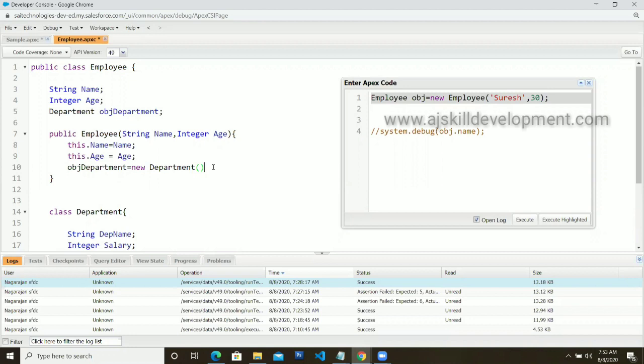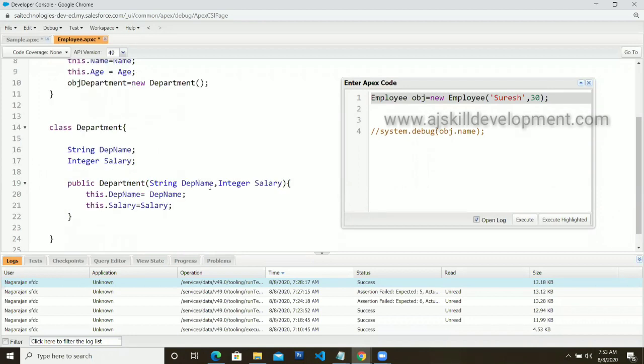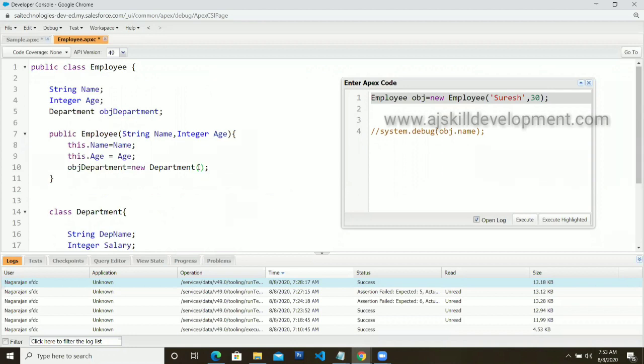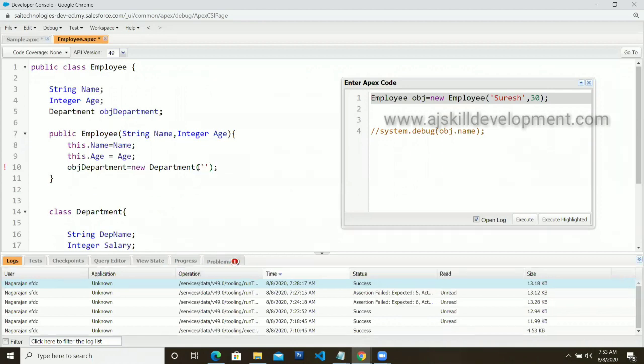While calling this function, I need to pass parameters because my constructor is expecting the department name as well as the salary. So I'm going to pass the department name as development, and the salary, let's say 45,000. I'm going to give it like this.